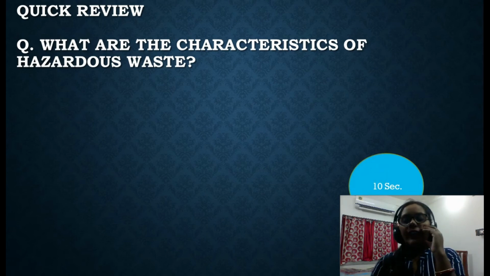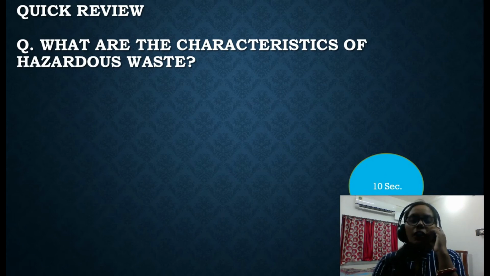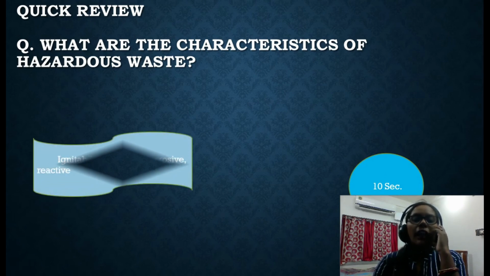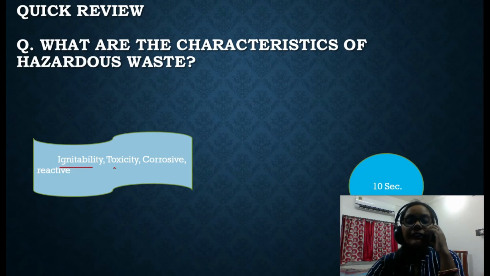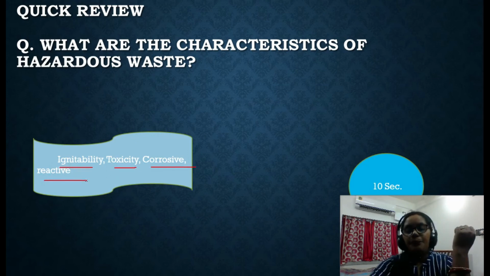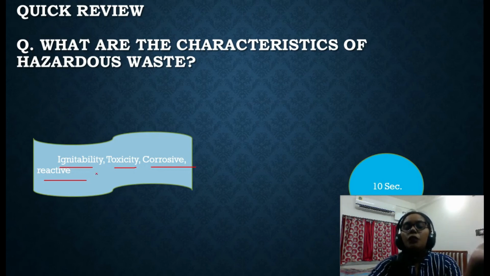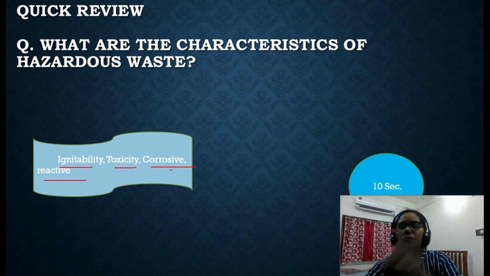Your 10-second time is over. Now we will see. Yes, these are the characteristics of hazardous waste: ignitability, toxicity, corrosive nature, and reactivity, or reactive in nature. So these are the main four features we have for hazardous waste. Absolutely, you are absolutely right. Very good.